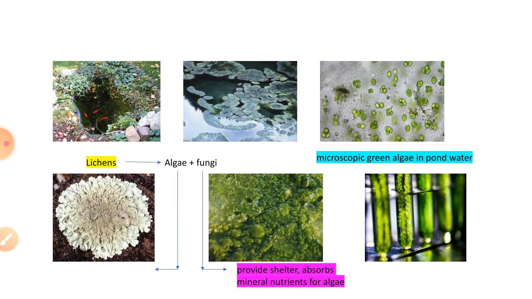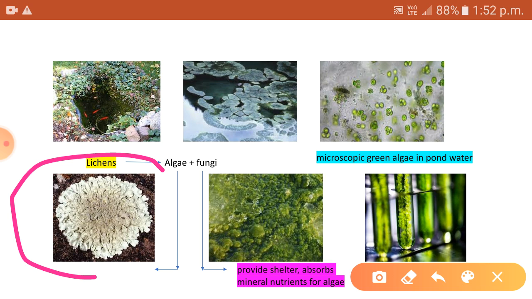Have you seen a green pond or this kind of structure on trees? If you observe a drop of this type of pond water under a microscope, you will see a variety of microscopic green algae.